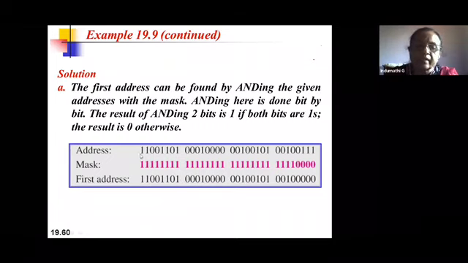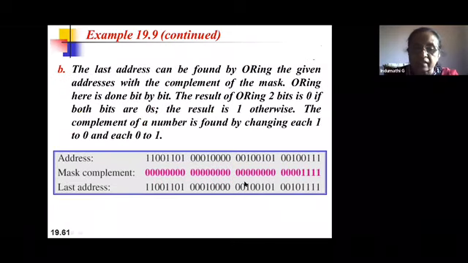Take the address, convert it into binary and apply the mask, which in this case is slash 28, represented as 28 ones followed by the remaining zeros. When you do the AND operation, you get this value, which is nothing but your first address. If you convert back to decimal, you know that this is the first address.